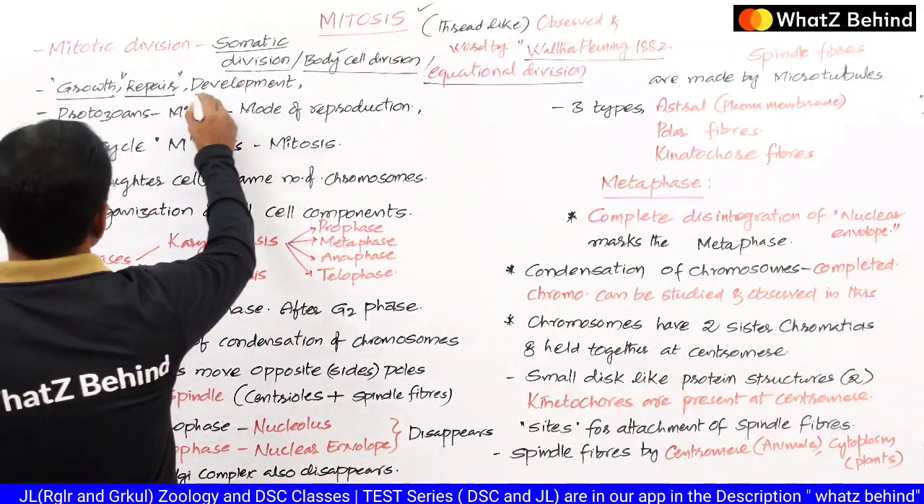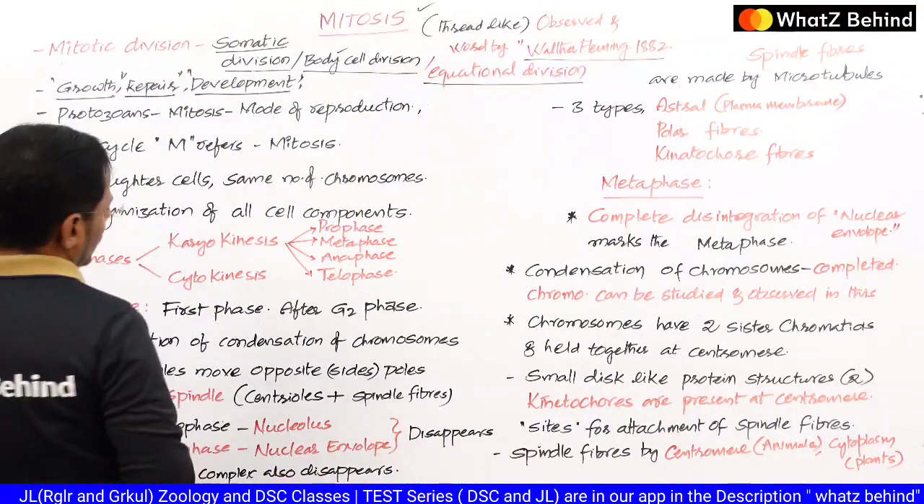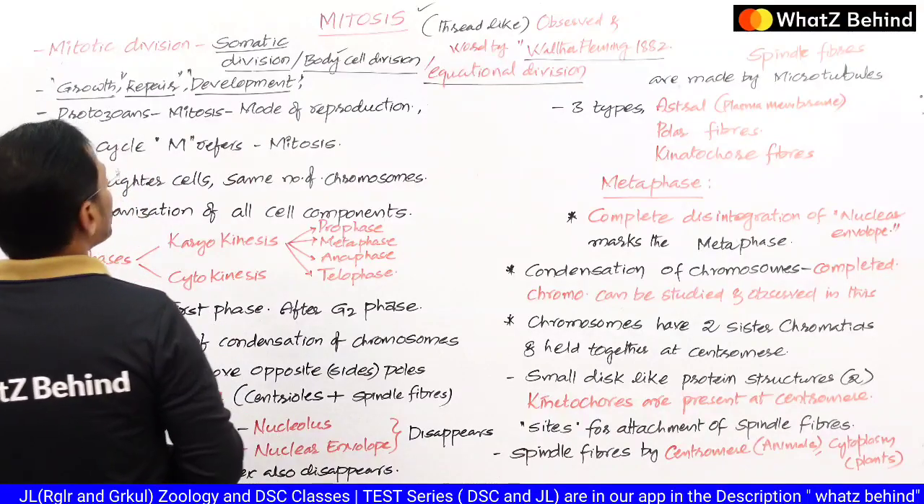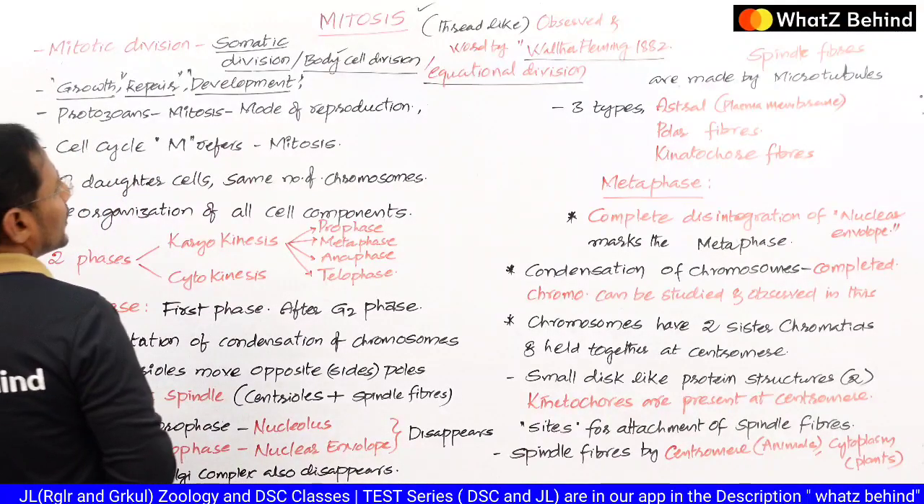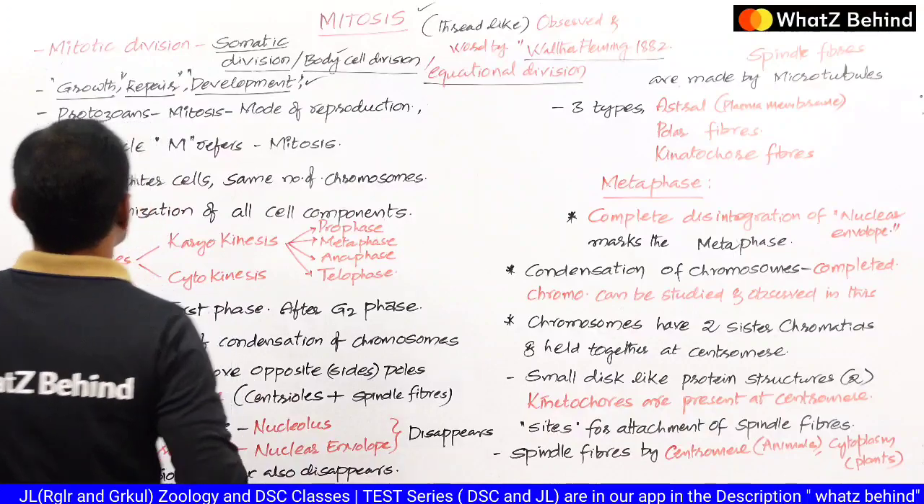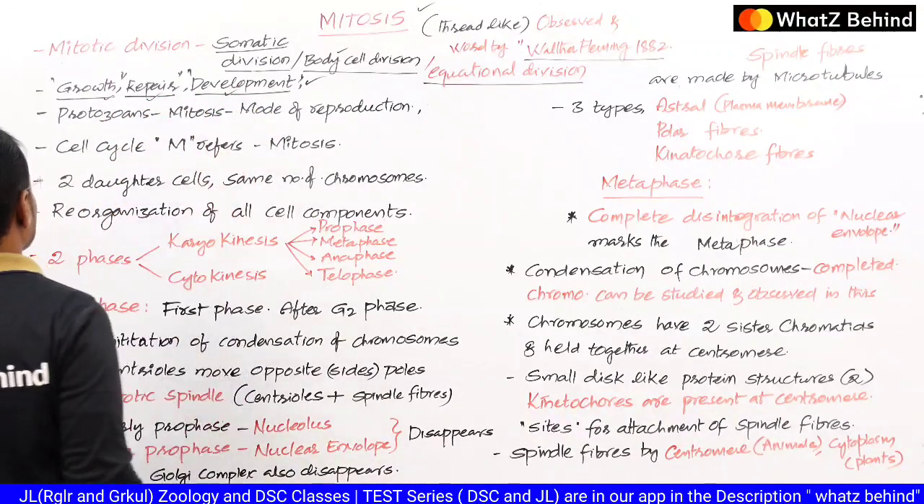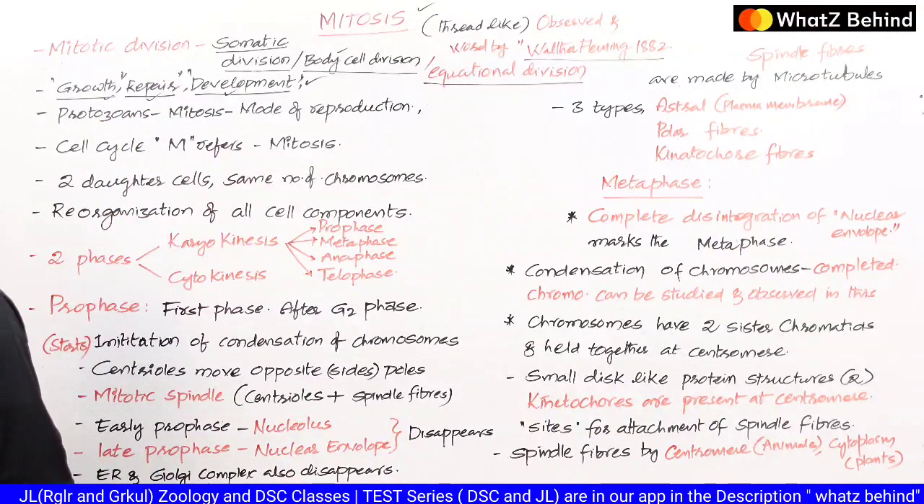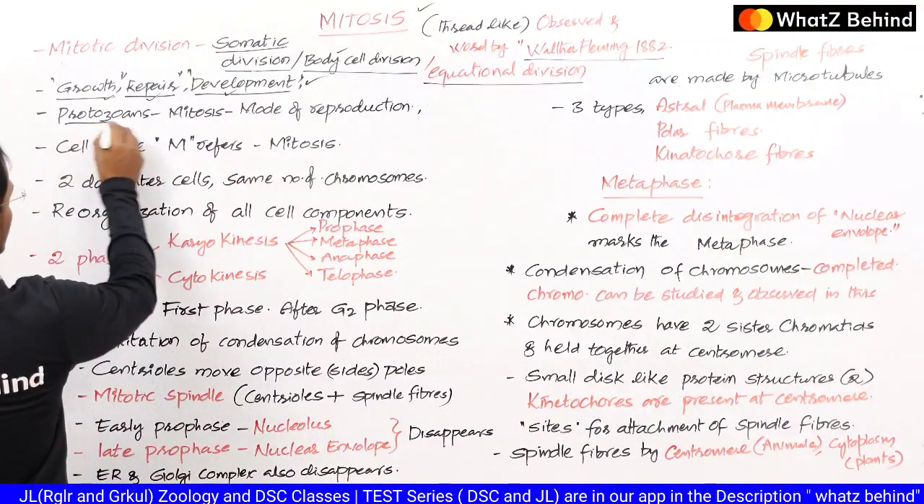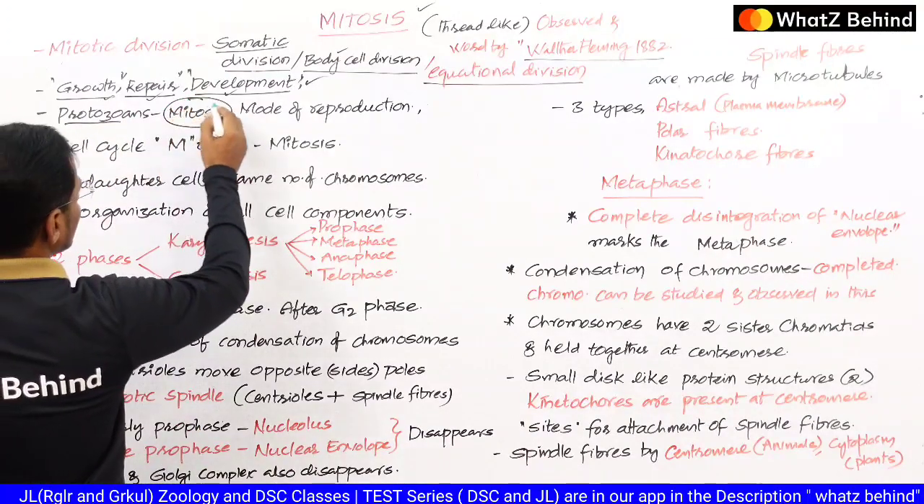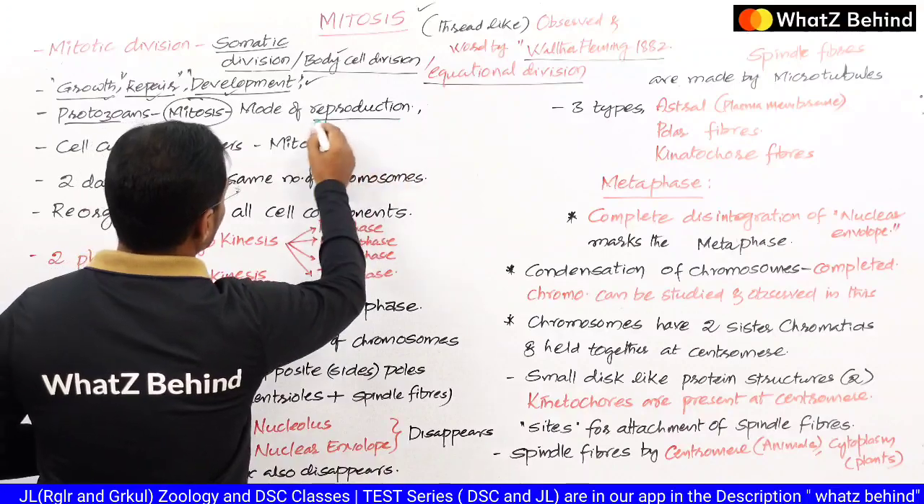And for development, development in the sense it could be mental or physical, whatever it may be. All these are the very important uses of mitosis: growth, repair, and development. In some kinds of organisms such as protozoans, mitosis takes place as a mode of reproduction.